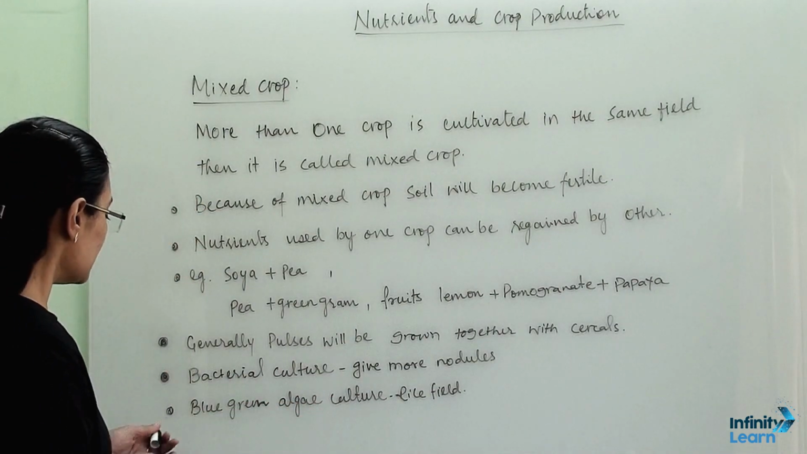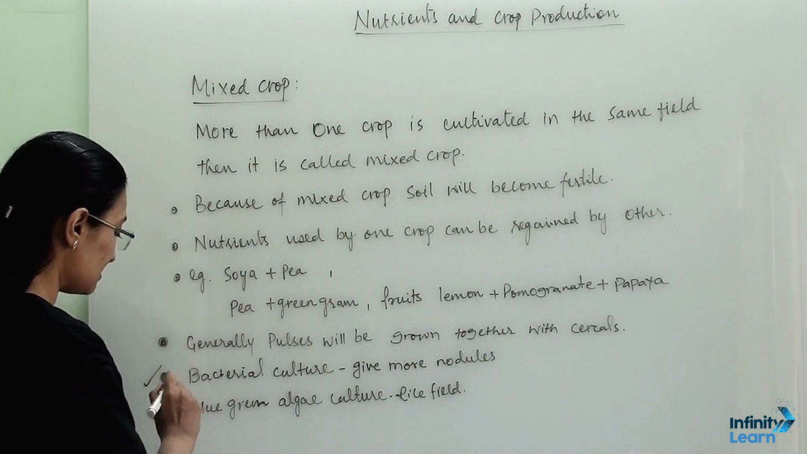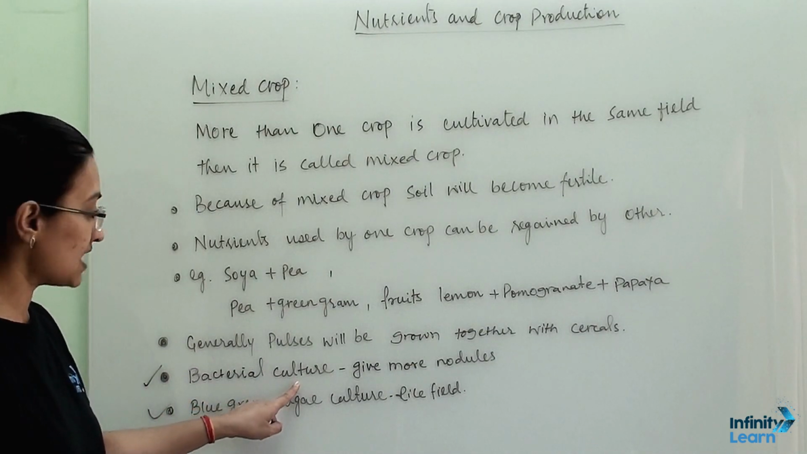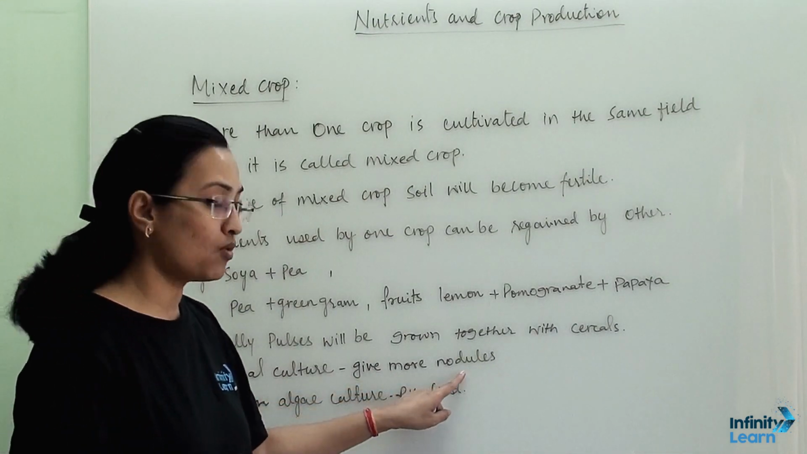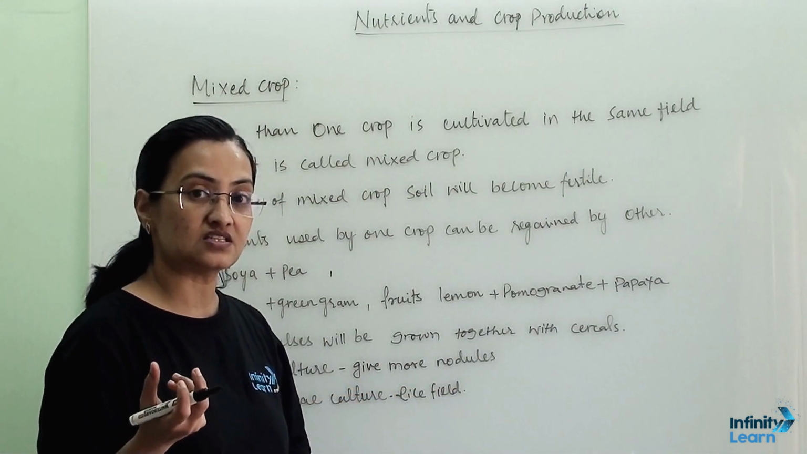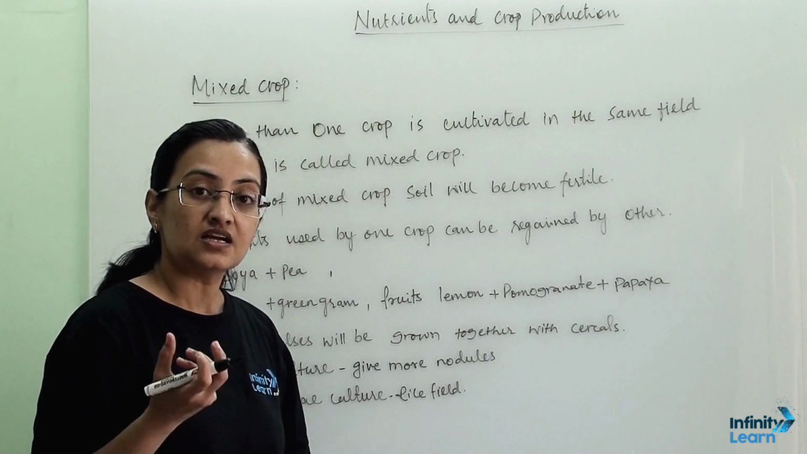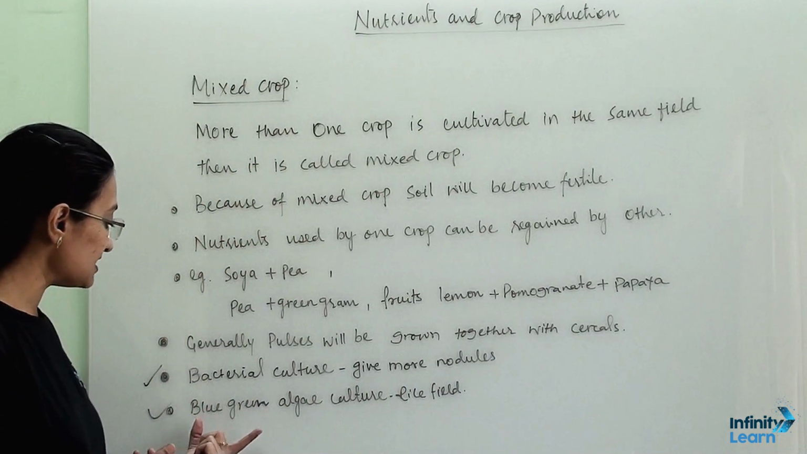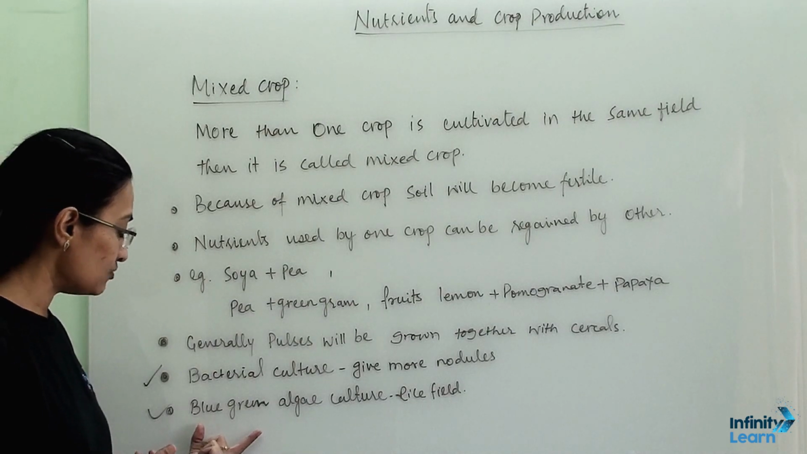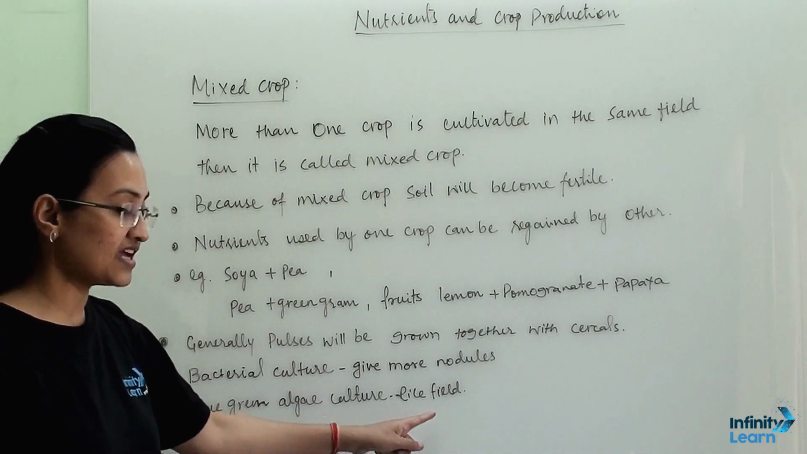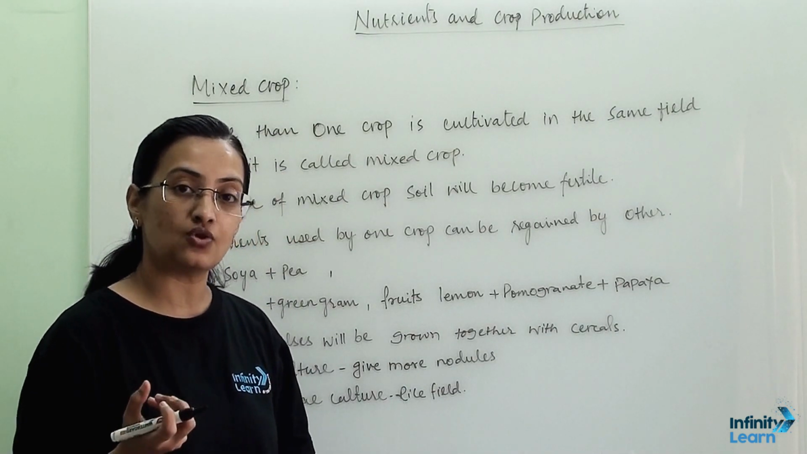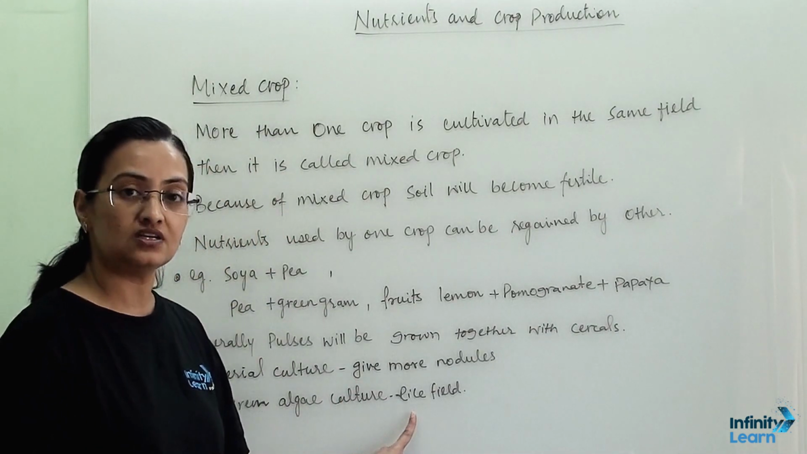Now here are two more examples of how we replenish the soil. We now use bacterial culture, which gives more nodules in legume pulses, so more nitrogen content gets deposited into the soil. Another example is that we use green and blue algae culture for rice fields. It deposits more nitrogen content into the soil, which is beneficial for the rice field.